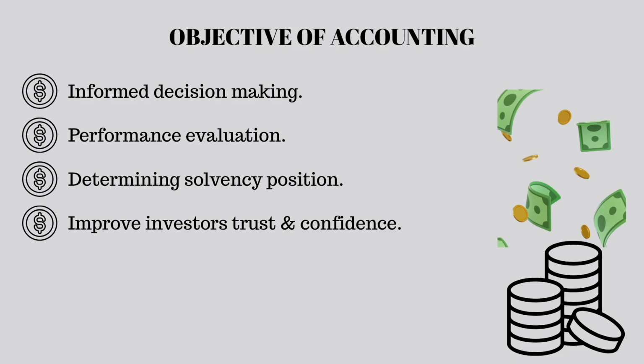Then determine the solvency position of the entity. So now we analyze the balance sheet and the profit or loss account and provide useful information to decision makers on the current or future long-term and short-term obligations of the business. So what are the loans that the business would have to settle at a certain point of time? What are their credits they might have to settle? And what is the current ability of the entity to meet up with those obligations? So at that level, that's what we are checking.